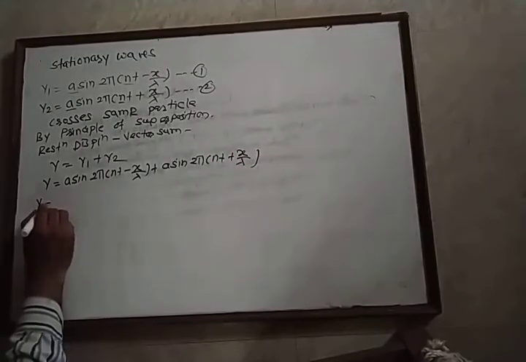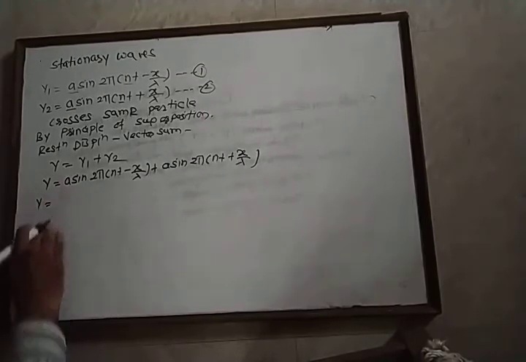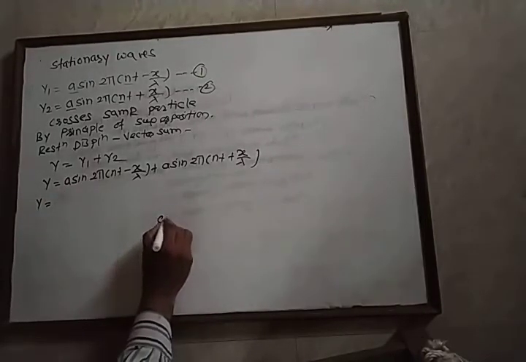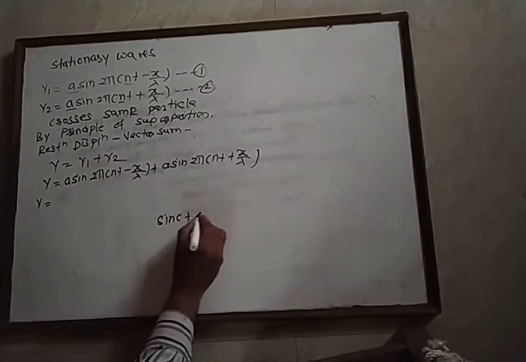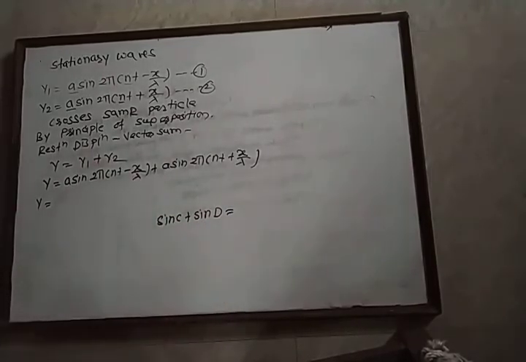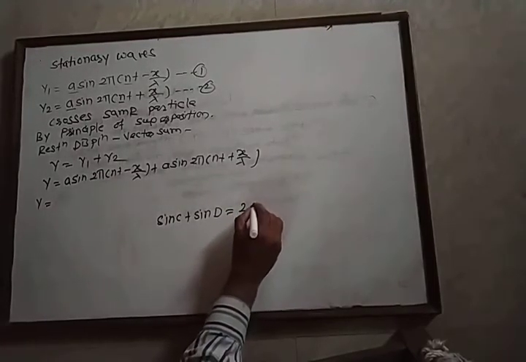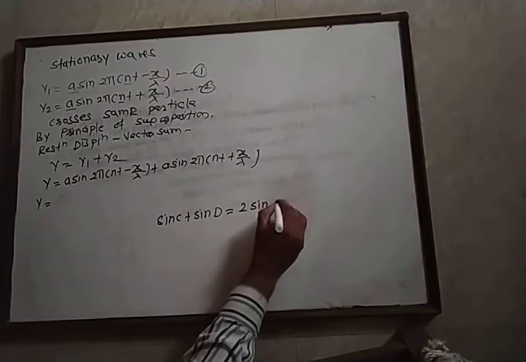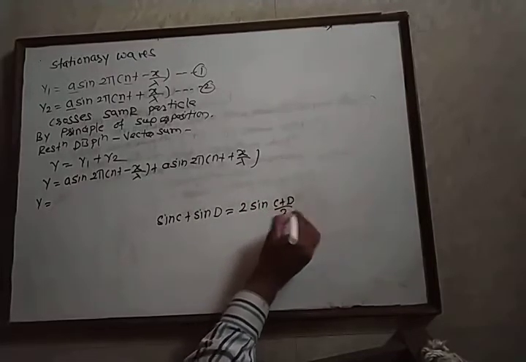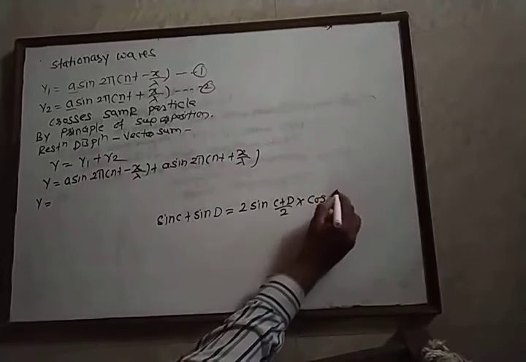Now, we take a common and we use the trigonometric formula sin C plus sin D. The expansion of this formula is equal to 2 sin of (C plus D) upon 2 into cos of (C minus D) upon 2.